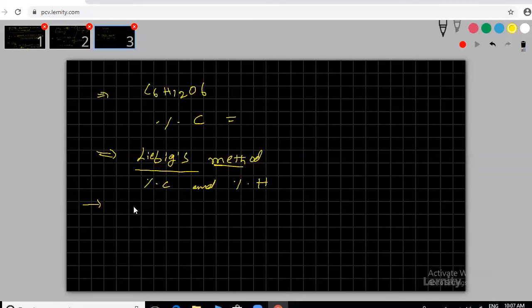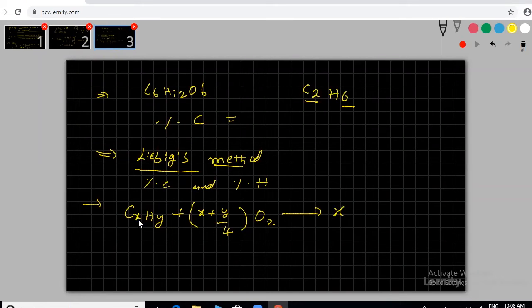Here any organic compound is CxHy. Suppose I take C2H6. What is the x value here? 2. What is the y value, sir? 6. Clear? The combustion is CxHy plus (x plus y by 4) O2 gives x CO2. How many carbons? One CO2 contains one carbon, so x CO2. This is the general equation. Try to practice it, or at least try to understand it. Plus y by 2 H2O.